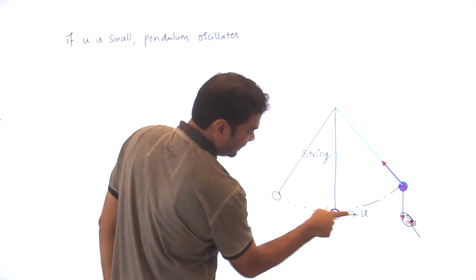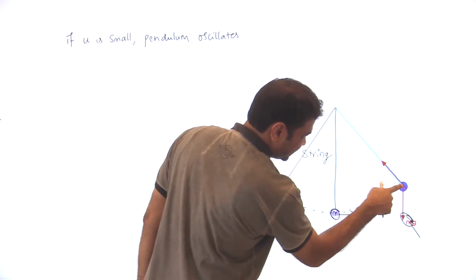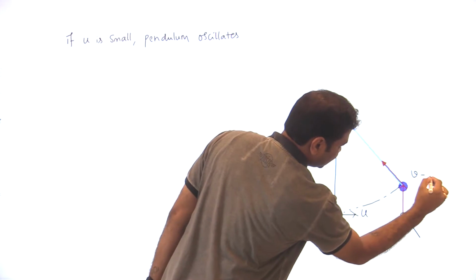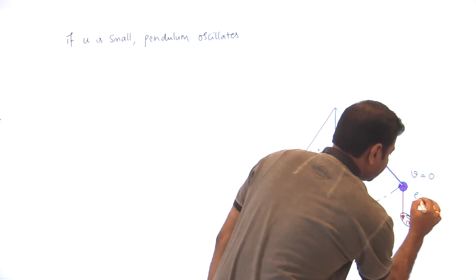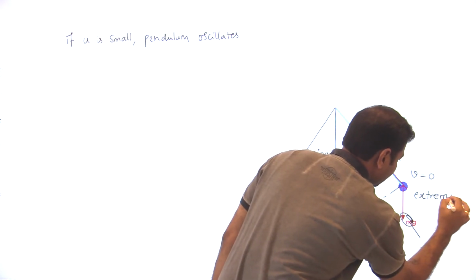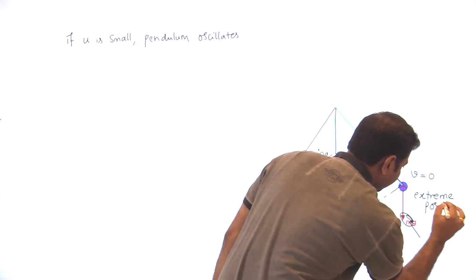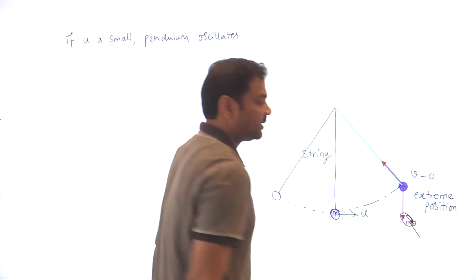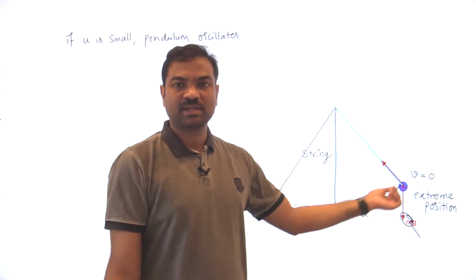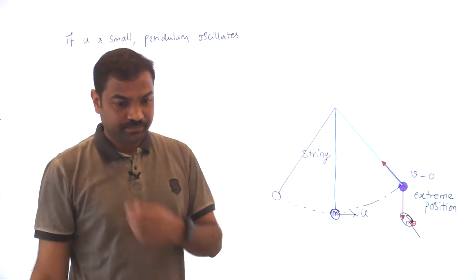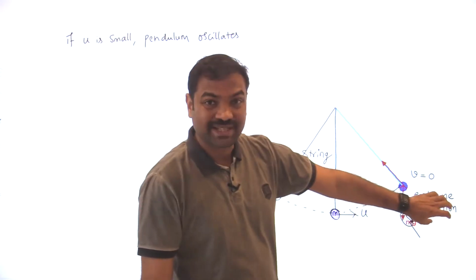Now see, it has been given velocity u, then it will go to this place. Then here, what is the velocity? Velocity will become 0. This is called the extreme position, extreme position in simple harmonic motion. I think you have done SHM, simple harmonic motion. If the angle is very small, then the pendulum oscillation will become simple harmonic motion. So this is called the extreme position.